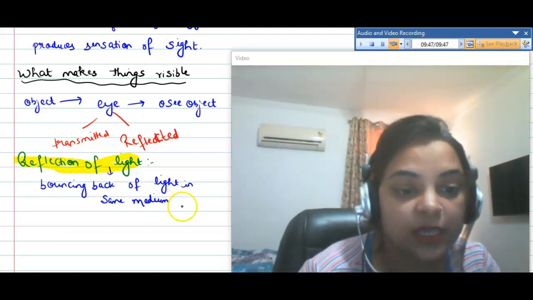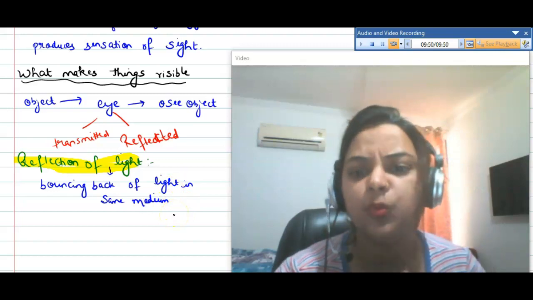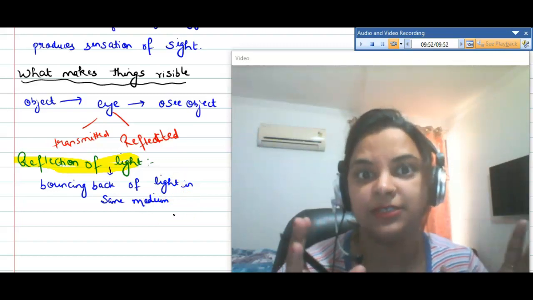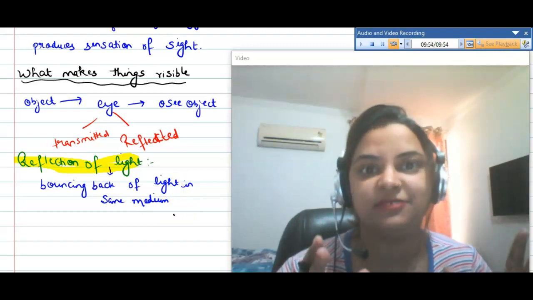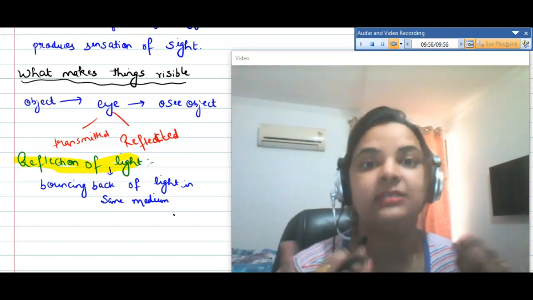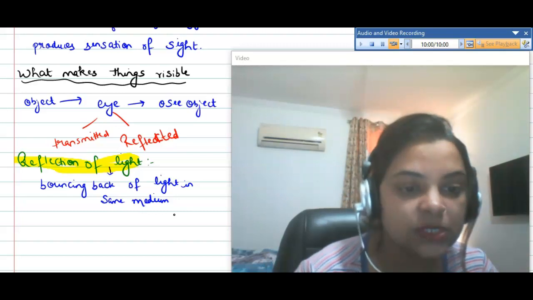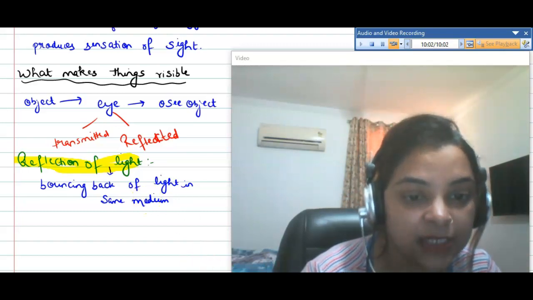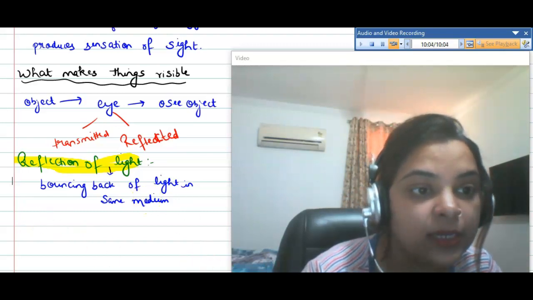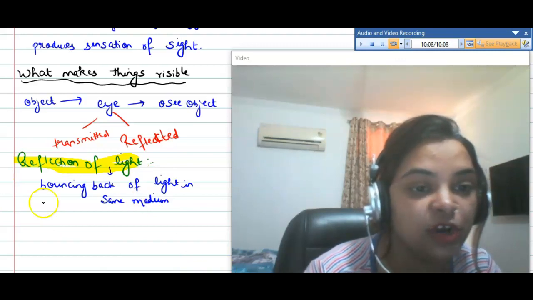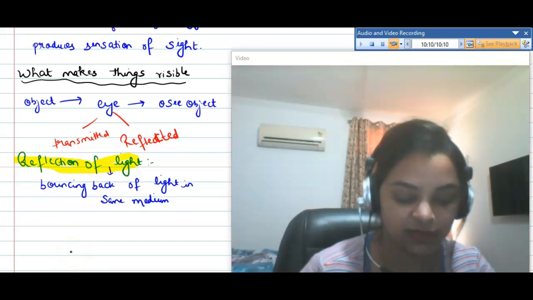In standard 7th we have studied that a mirror is a reflecting surface. It is a polished surface that reflects light. So let's draw the mirror and see how light is reflected and what terminologies are included in the reflection of light.